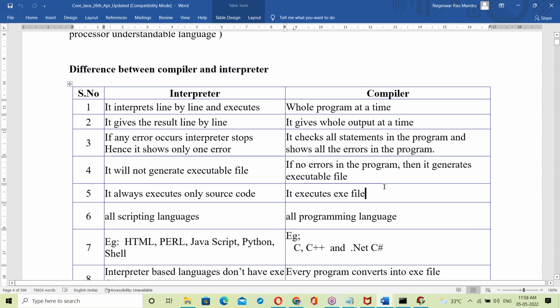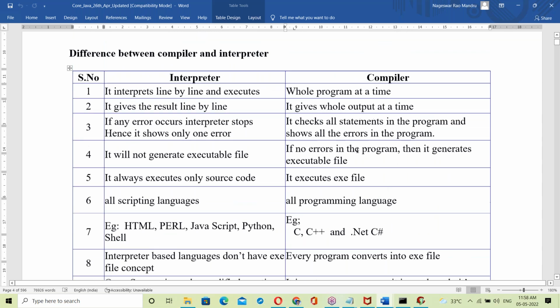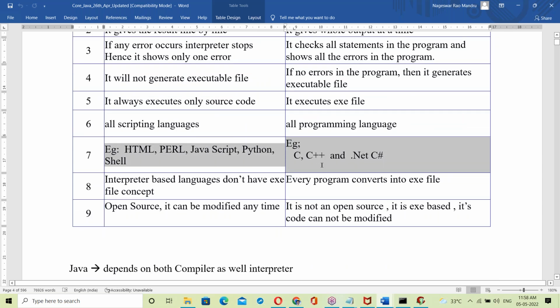What exactly is an exe file? That also we'll discuss. So this is about interpreter and compiler. Okay, fine. So, interpreter examples, compiler examples.